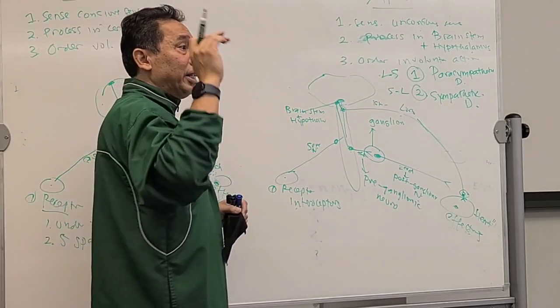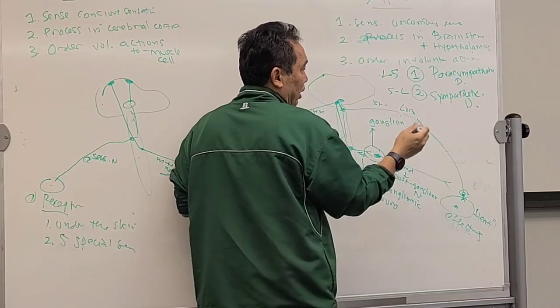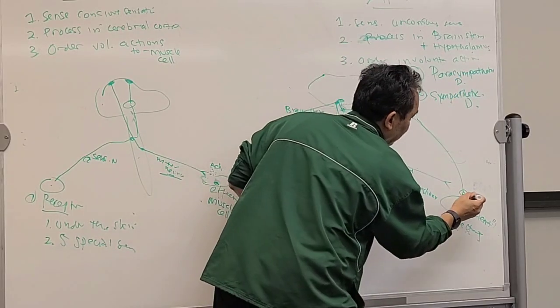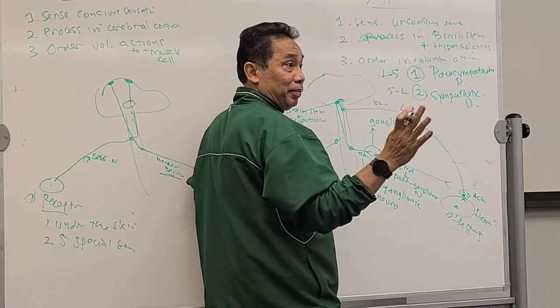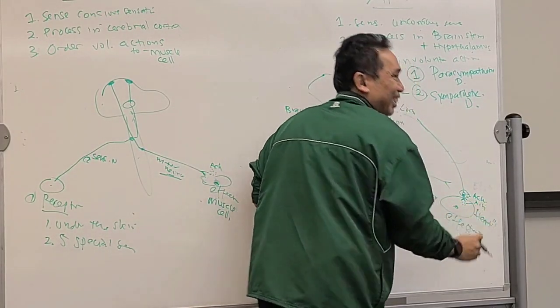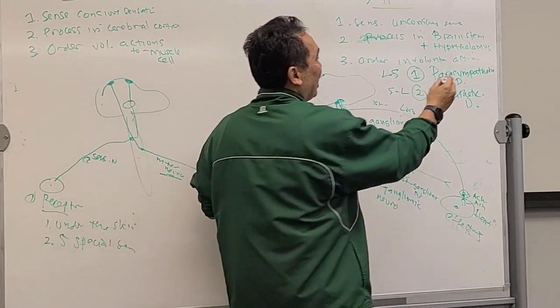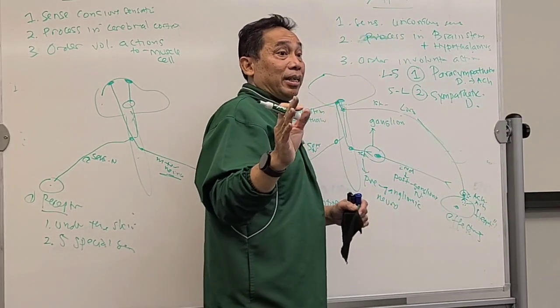Now look at what neurotransmitter is released. The parasympathetic division, the first one releases acetylcholine. Get it? The second neuron releases acetylcholine too. So this one releases acetylcholine in both, first and second.